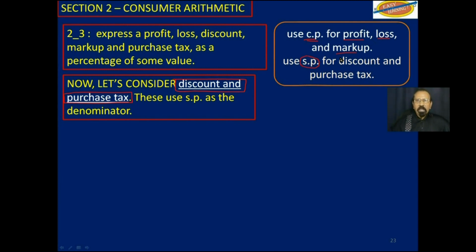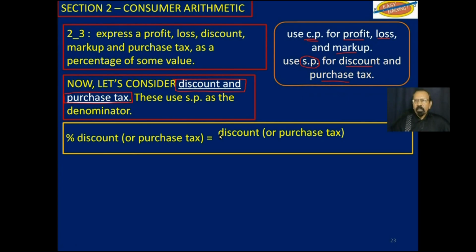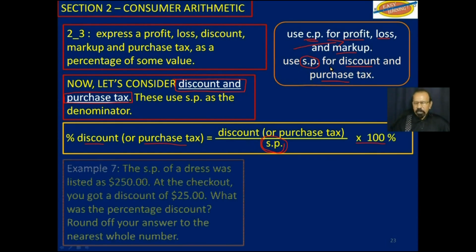Now we will use selling price for discount and purchase tax as the denominator for these fractions. So percent discount or purchase tax will be the actual discount or purchase tax over selling price. Previously, we were using cost price for those. And we multiply that by 100%.